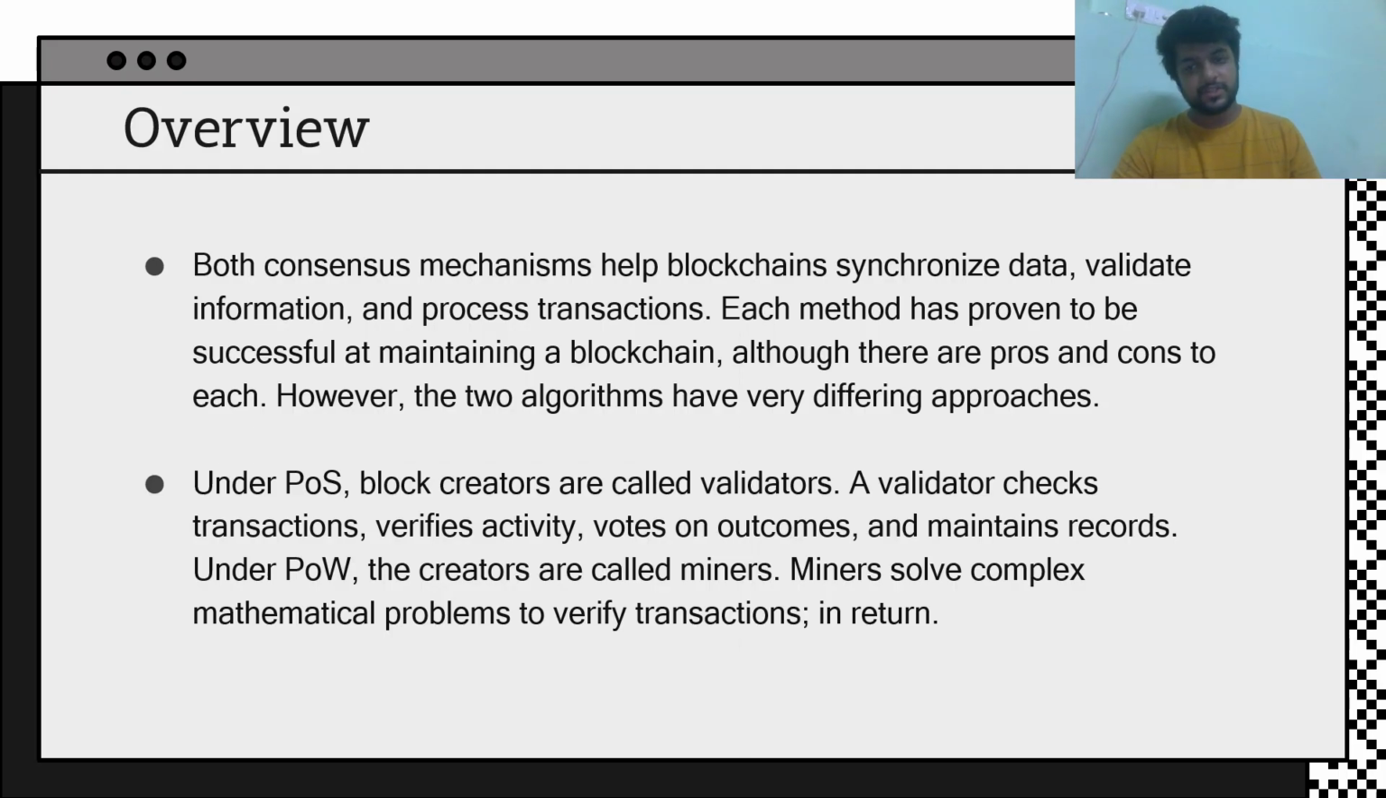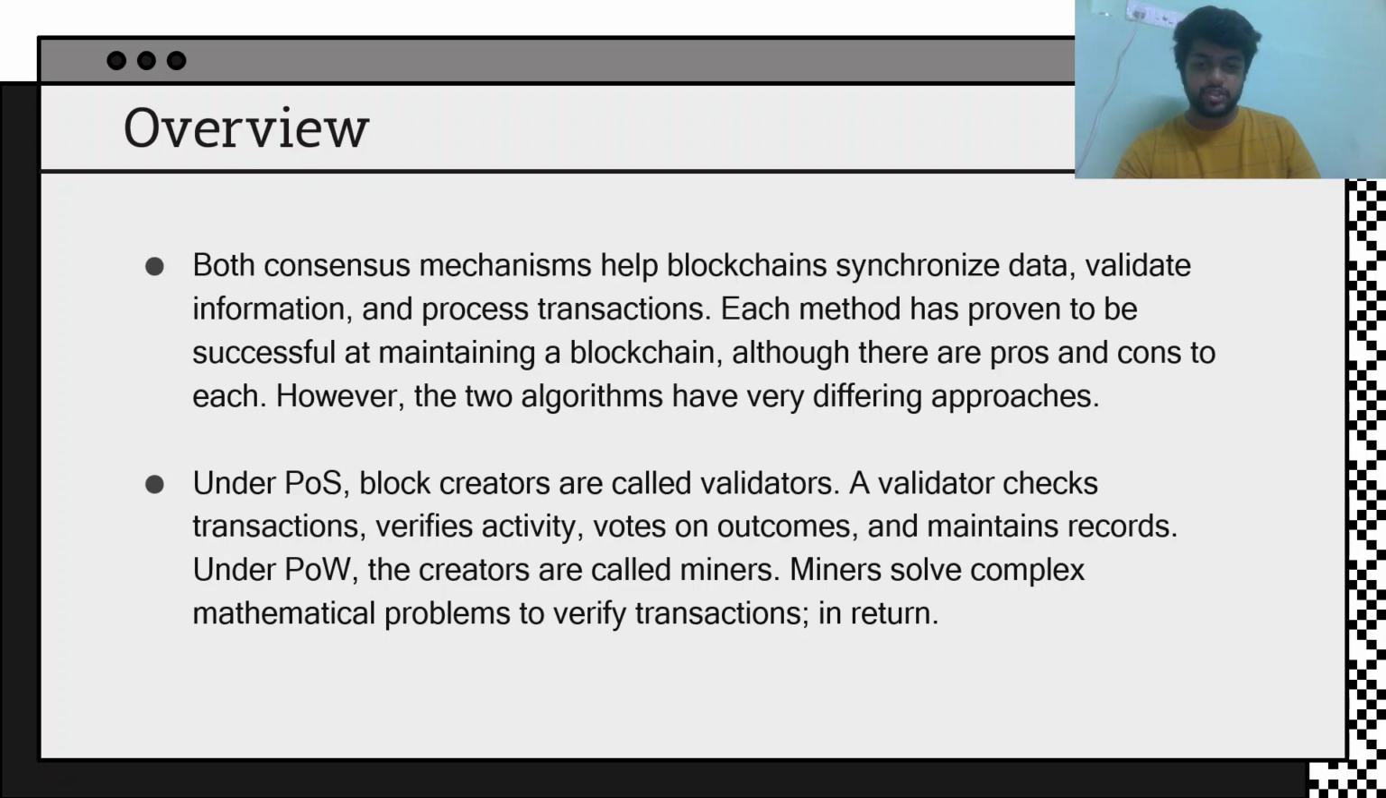Now we will come to the differences between proof of work and proof of stake. As we know, we have heard a lot about the proof of work mechanism and proof of stake already. So we will see the differences and the nuances in them. First, the overview. Both consensus mechanisms help blockchain synchronize data, validate information, and process transactions. One is used in Bitcoin and one is used in Ethereum. There are several others which use proof of stake, like Cardano, but we will focus on Ethereum as of now. Each method has proven to be successful at maintaining a blockchain, although there are pros and cons of each. However, the two algorithms have very different approaches.